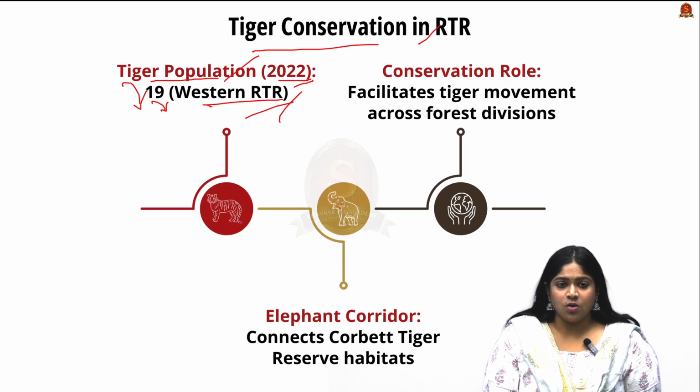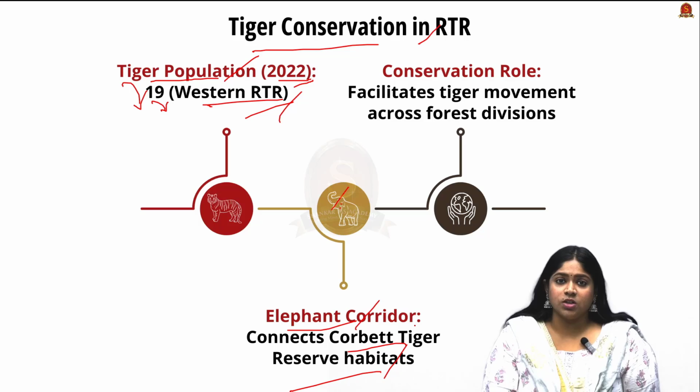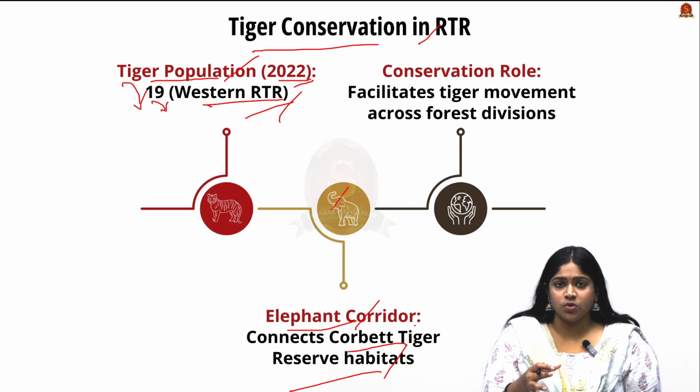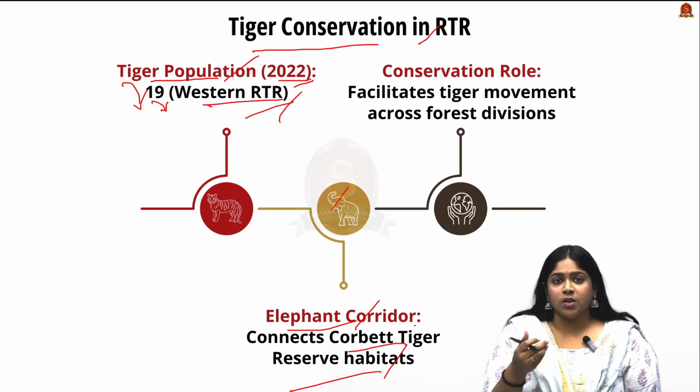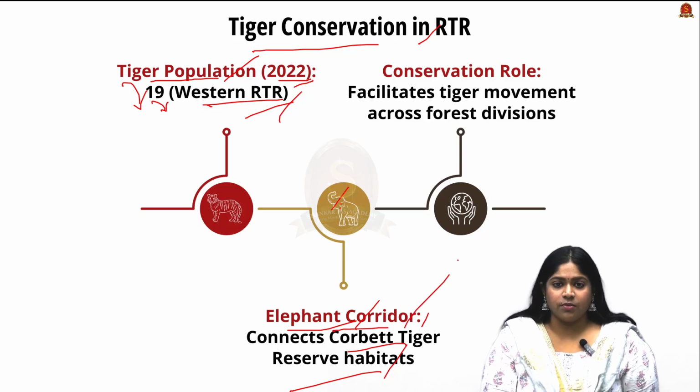They are also home for an elephant corridor, which is a home for the Asian elephants. So the Rajaji Tiger Reserve connects with the Corbett Tiger Reserve habitats. The Jim Corbett National Park is one of the most important national parks from the Nainital district of Uttarakhand. Along with being a tiger reserve, it is also home for Asian elephants, being an elephant corridor.